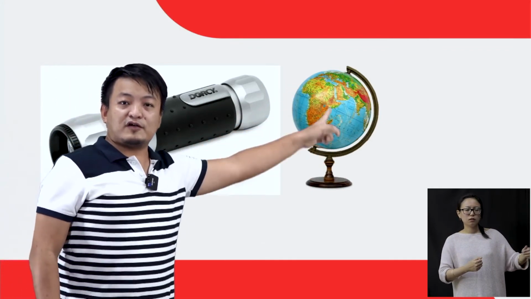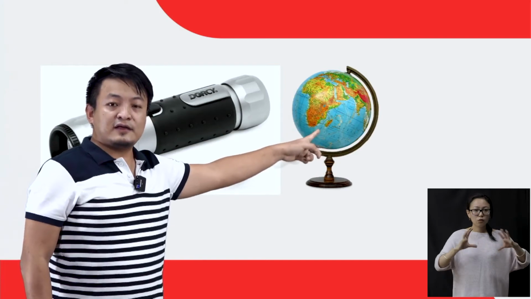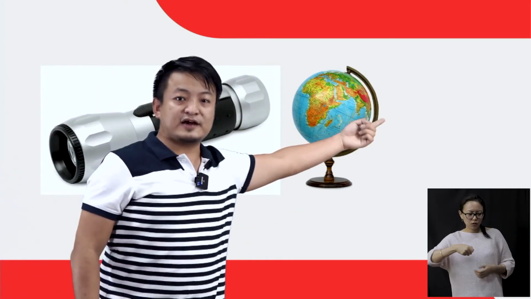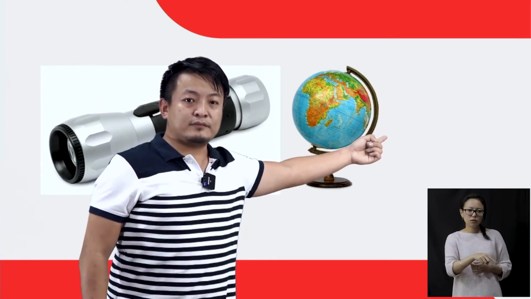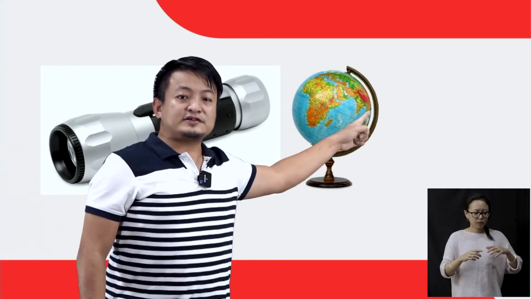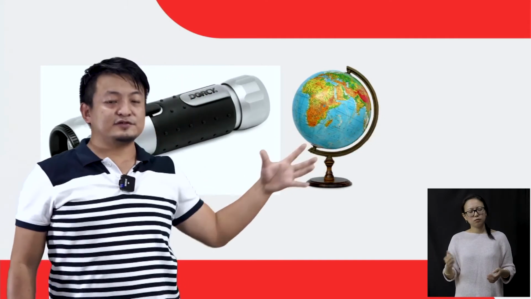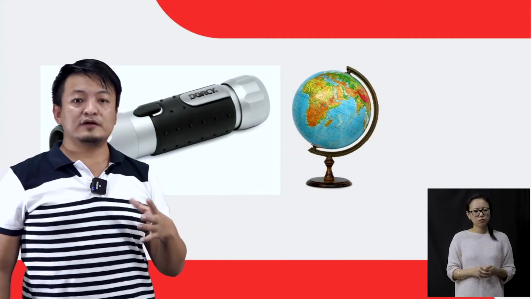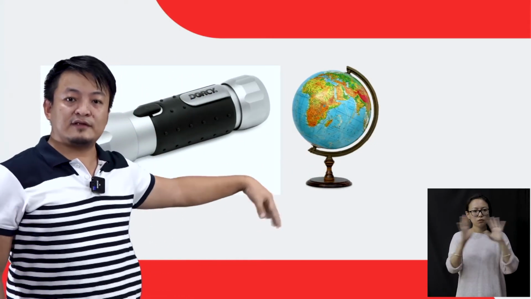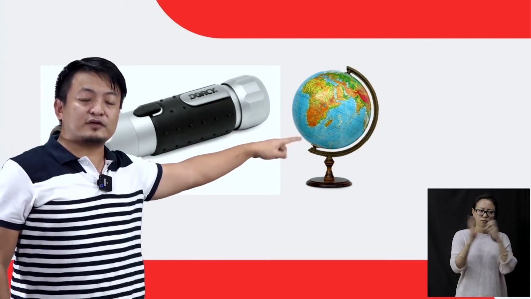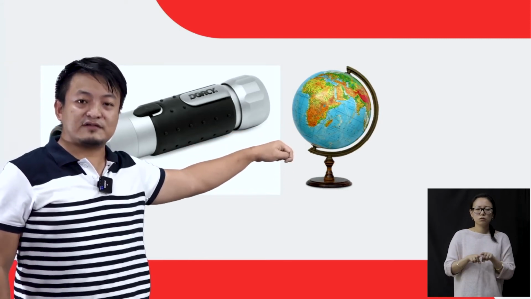If only this side of the globe faces the light, then what about the other side of the globe? Right? So the other side of the globe will be dark. And students, what did I tell you? Our Earth rotates about its own axis, right?